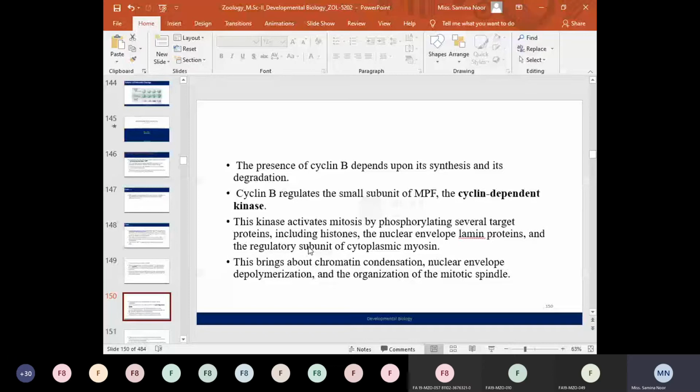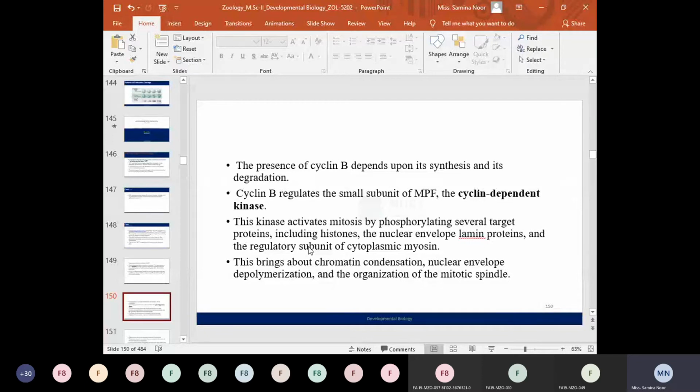So this kinase activates by phosphorylation. What is the function of the cyclin dependent kinase upon its activation? Upon its activation, this kinase activates certain other proteins within the cell, such as the histone proteins. The kinase enzyme activates other proteins by the addition of a phosphate group, which is known as phosphorylation. So phosphorylation is actually the addition of a phosphate group.